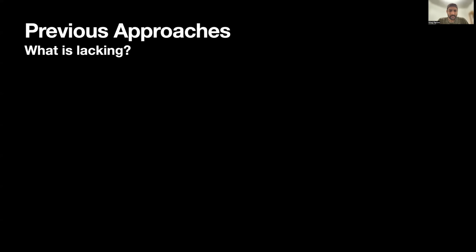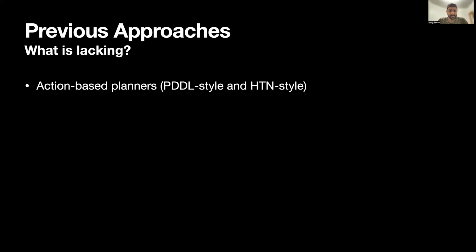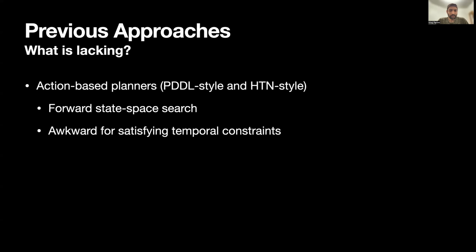On one hand, heuristic action-based temporal planners, both PDDL style and HTN style, typically achieve tractability by constraining the plan generation process to forward state space search. This assumption can be quite awkward for satisfying certain types of temporal constraints like task deadlines, and more generally can be quite limiting with respect to optimizing team performance objectives across a set of goals.